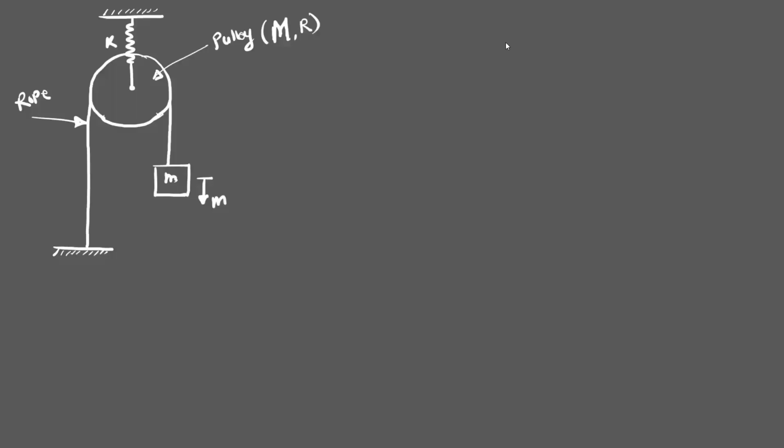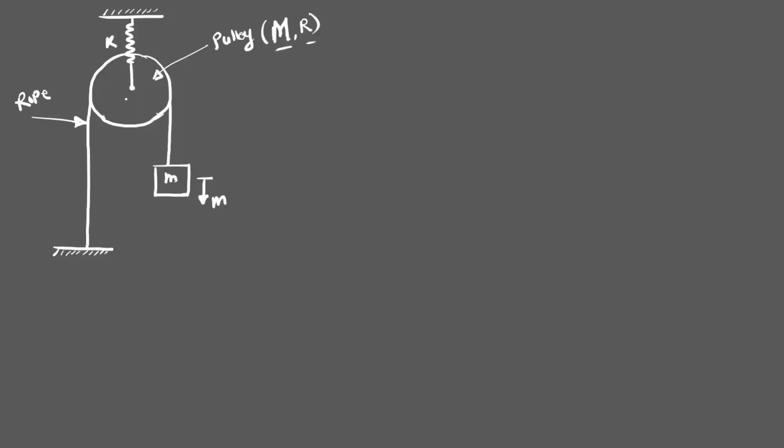So this is a vibration model for the crane pulley. Here the pulley having the mass capital M and radius R is hanging from a fixed support with the help of this spring cage.